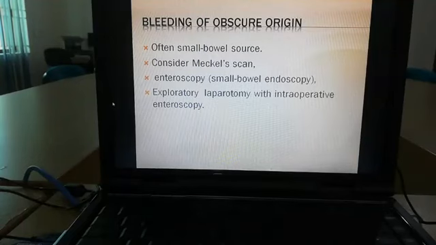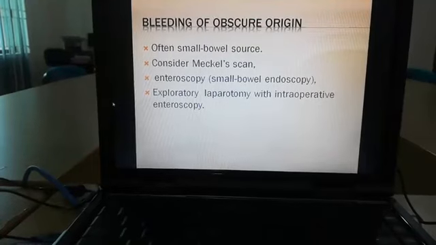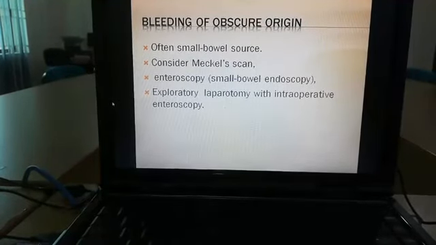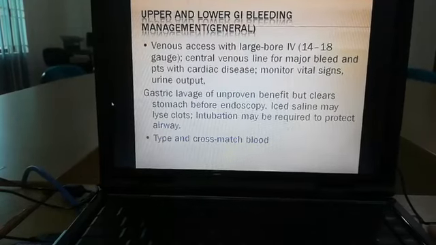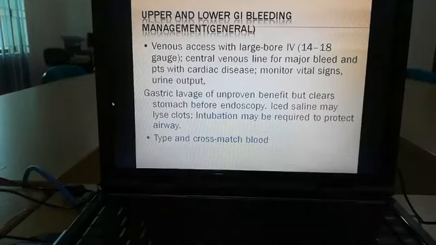Bleeding from obscure origin: sometimes you cannot easily find the cause or site of bleeding. This is often from the small bowel, and in such cases we have to do enteroscopy for diagnosis of obscure bleeding.